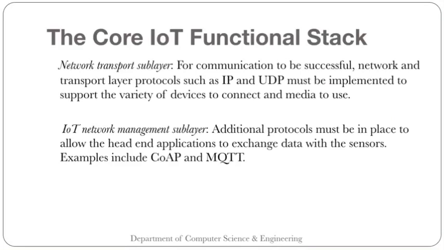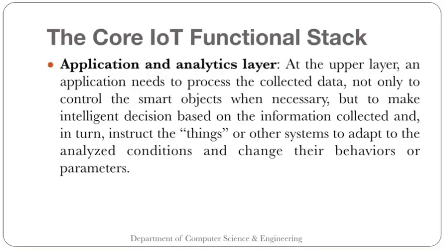You have studied computer networks and all. So if these devices need to communicate with the applications, obviously there also has to be some protocol, a set of rules that has to be followed, then only they can communicate, right? So this additional protocol must be in place for the applications to exchange data with the sensors.